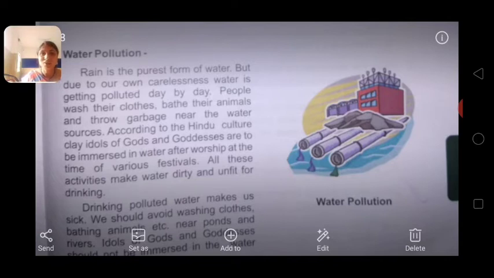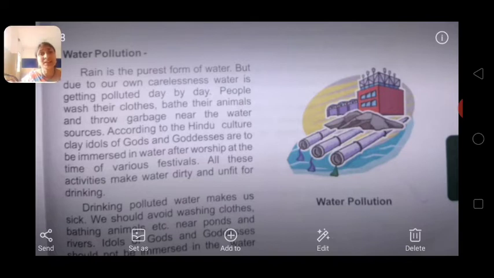If you do good, you will get good; if you do dirty work, you will get a dirty result too. Yes or no? So that is it: rain is the purest form of water, but due to our own carelessness... if you use the water properly, then you can get pure water in time. Yes or no?